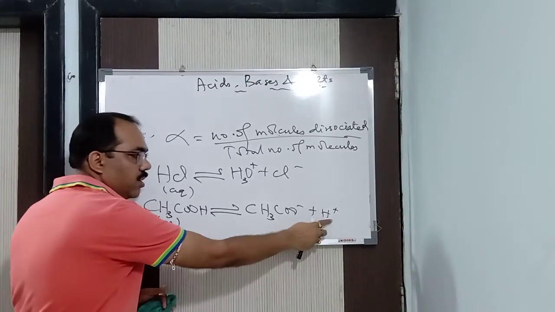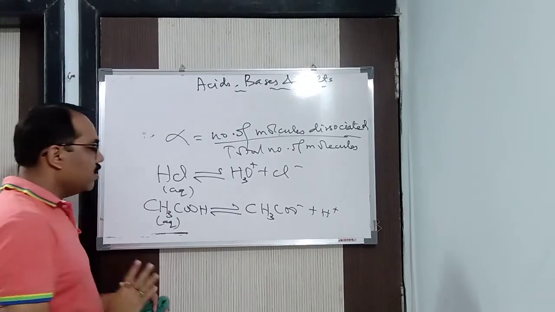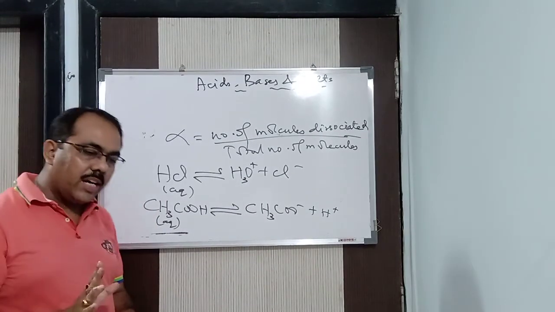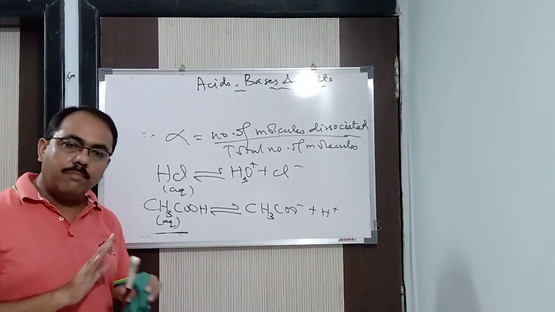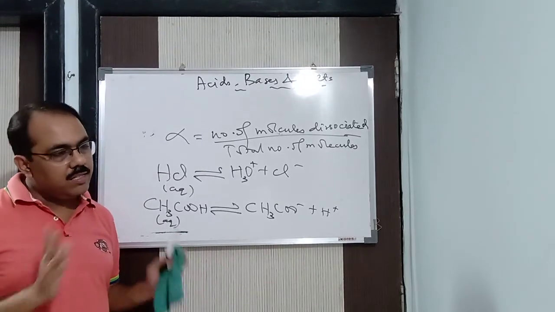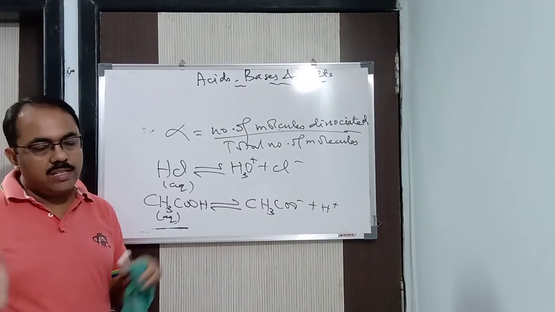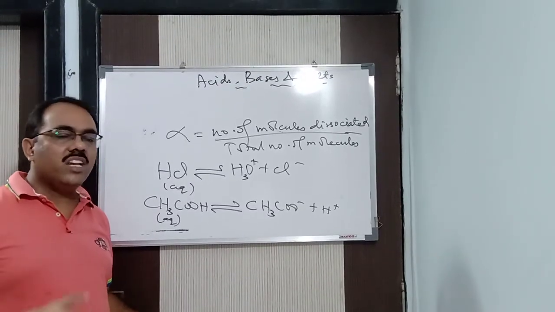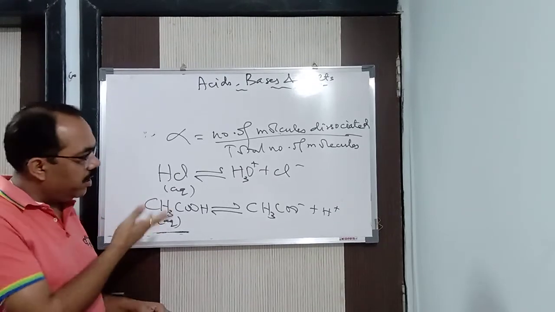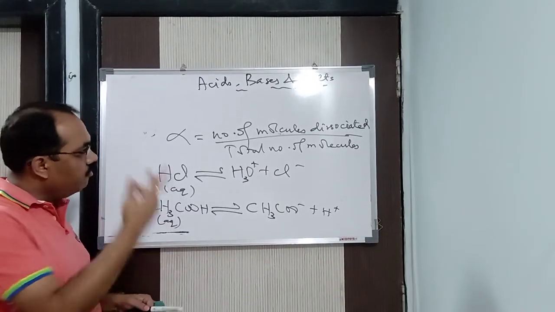Here also you can write H3O+, no problem. So in this way, a strong acid means the acid will dissociate almost completely into its ions. What are those ions? H+ ions or H3O+ ions in its aqueous solution. It's a strong acid, alright? And a weak acid means it dissociates feebly into its ions. I've already explained to you about strong acids and weak acids.